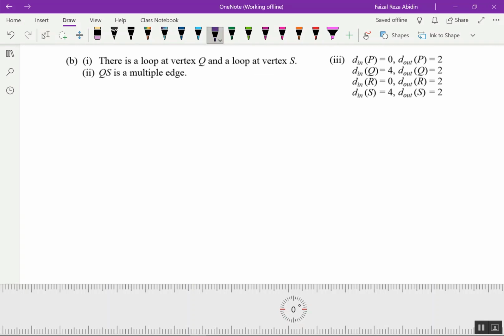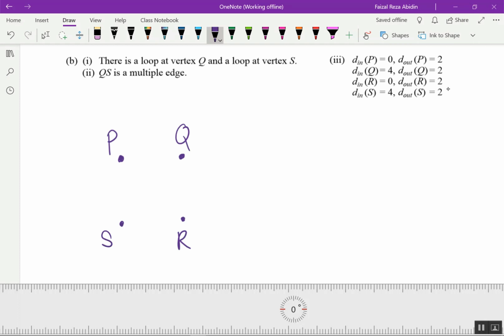There are 4 vertices only, not connected to our number 3A, because this one is given P, Q, R, S. I draw here P, and then Q, and then R over here, and S.